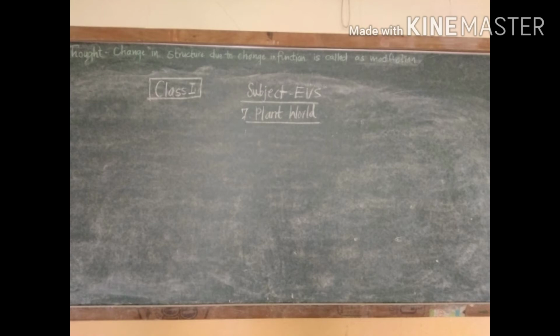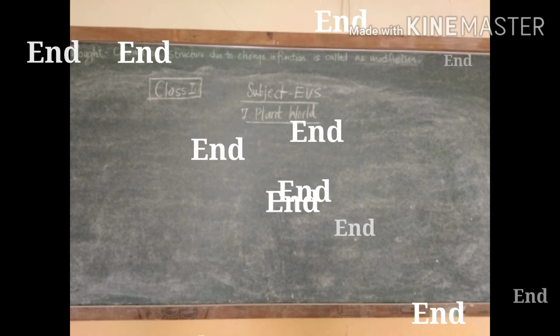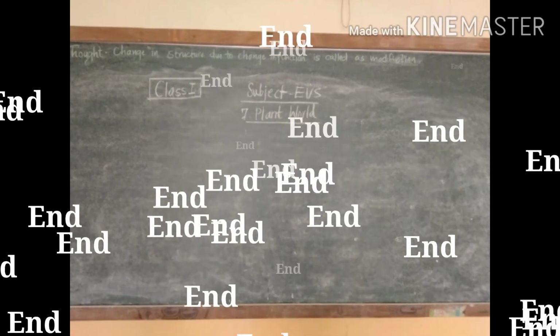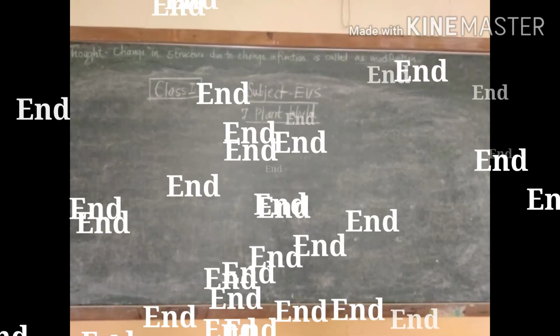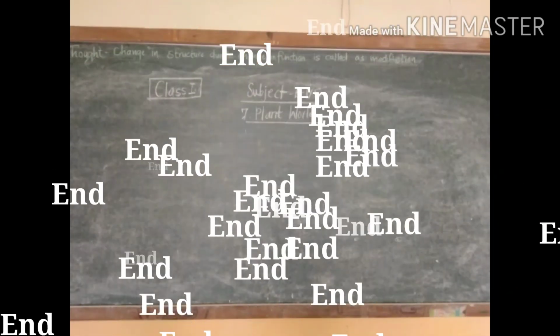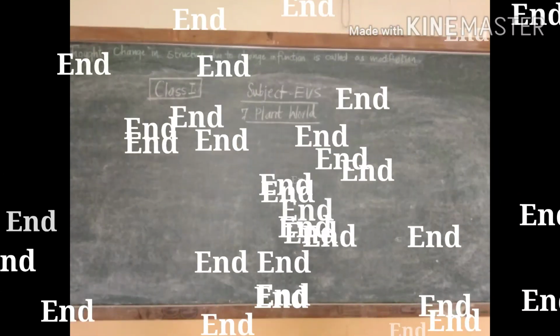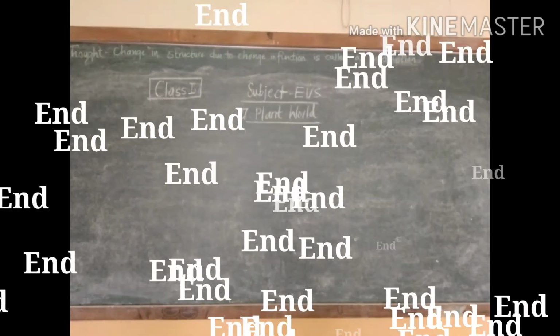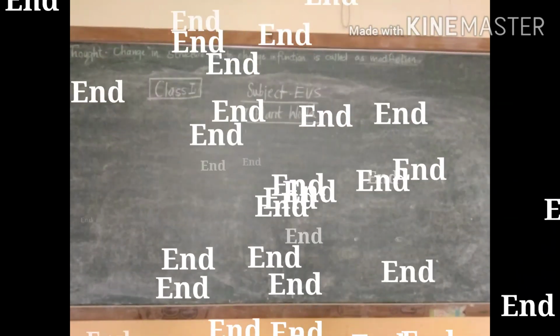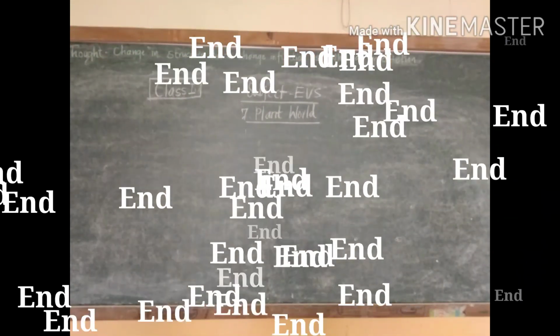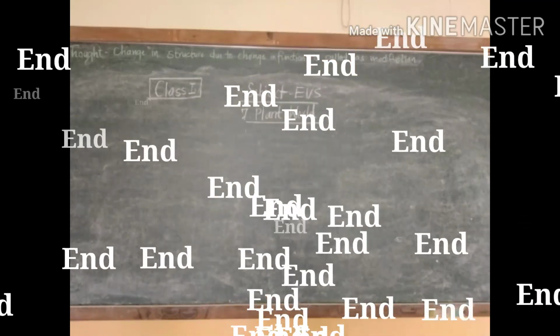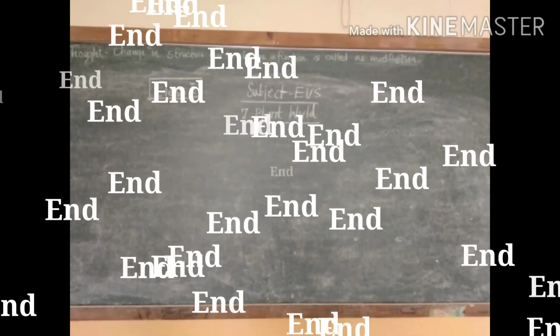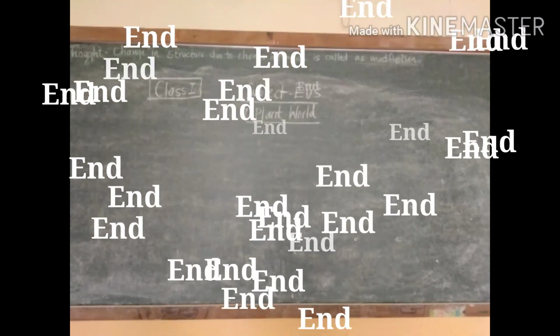Plants give us many things: vegetables, fruits, grains, paper, wooden items, cotton, sugar, spices, oil, tea and coffee, gum, medicine, etc. Many things are there. Now your lesson is over. Your duty is that now you have to read this lesson carefully, write down the difficulties and ask me again.